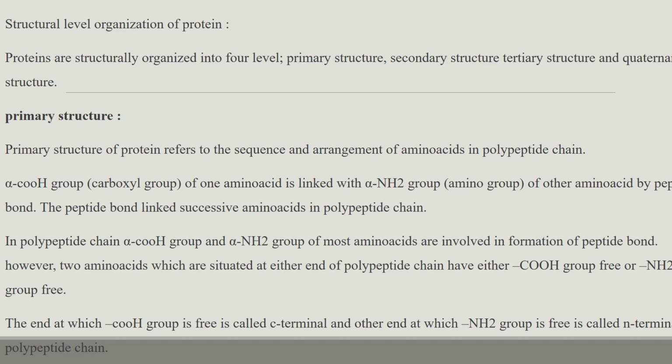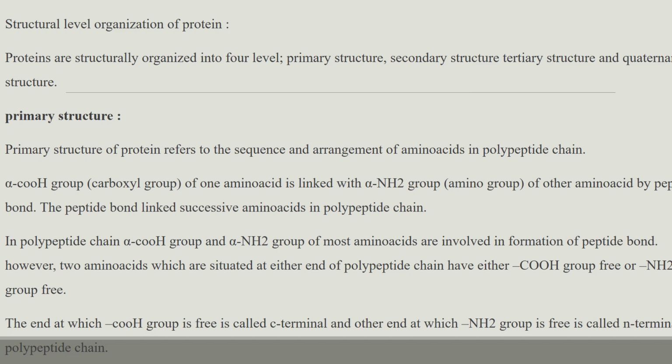The successive peptide bonds linked amino acids, it will produce the proteins. In polypeptide chain, alpha carboxylic group and alpha amino group of this amino acids are involved in the formation of this polypeptide. The two amino acids present at either end of the polypeptide chain have the free carboxylic group and free amino group.